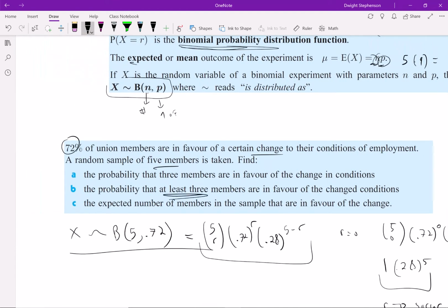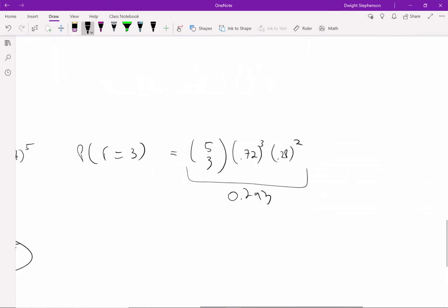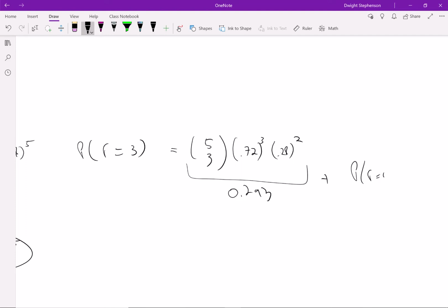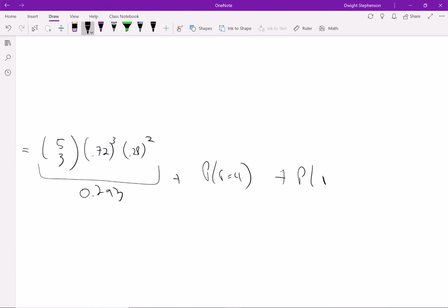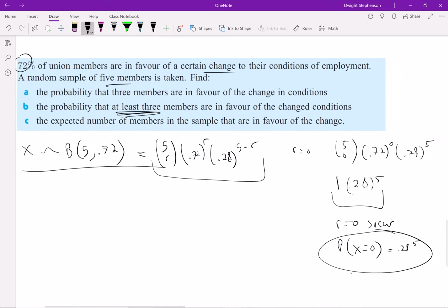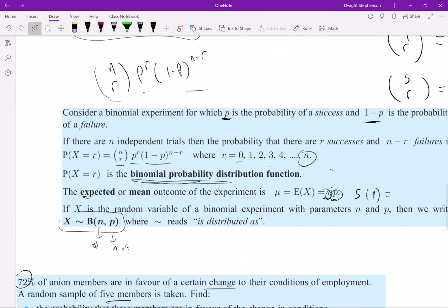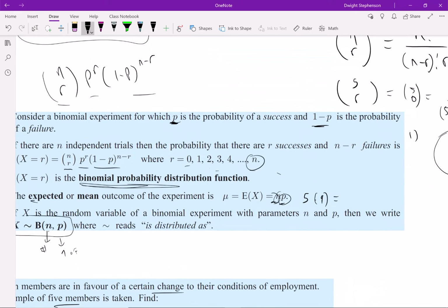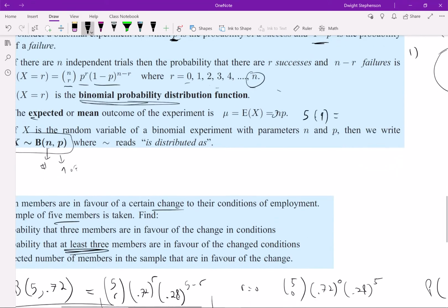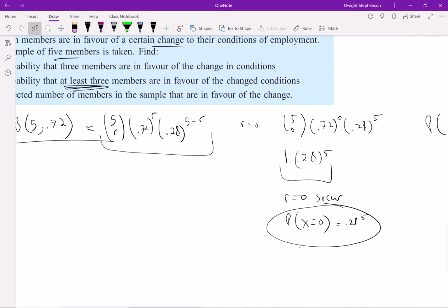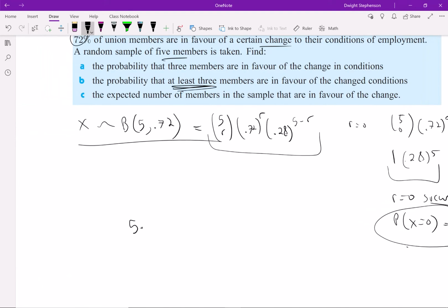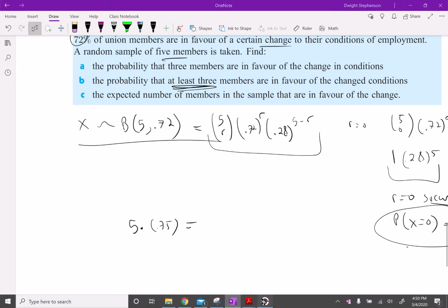Then you might want to know at least 3 members. That means 3, 4, or 5 members. So you'd figure out the probability of 3, add that to the probability when R is 4, and add that to the probability that R is 5. You'd calculate all 3 of those and add them together, and that would tell you the probability that at least 3 were in favor. If you want the expected number of members in the sample that are in favor of the change, remember the expected value is just n times p. So in this case, the expected value would be 5 times the success probability 0.72, and whatever that gives you is your expected value.